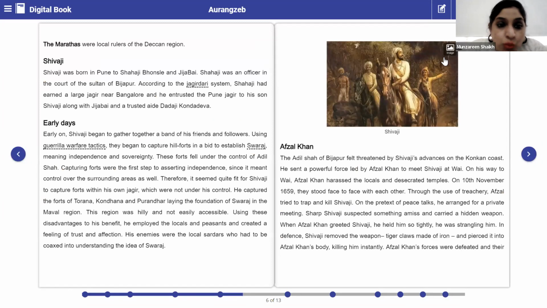The Marathas were local rulers of the Deccan region. Now let's see how Shivaji gave a tough time to Aurangzeb. Shivaji was born in Pune.